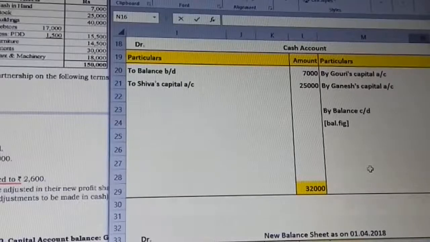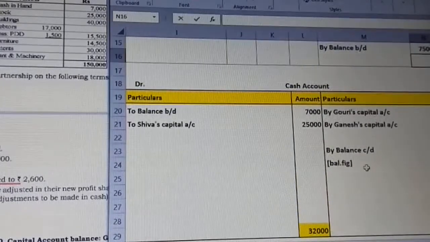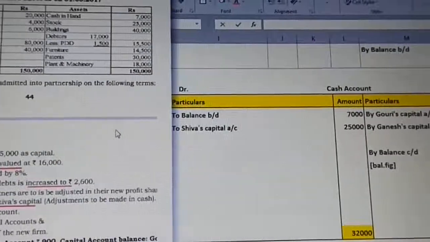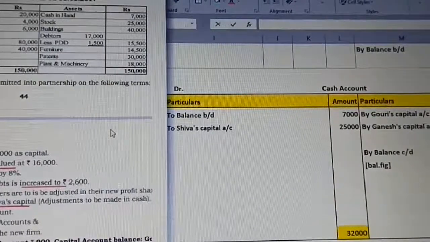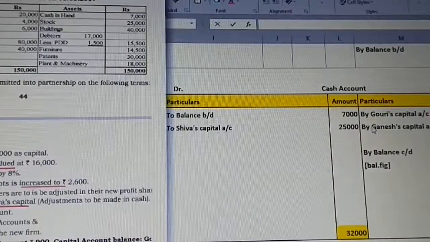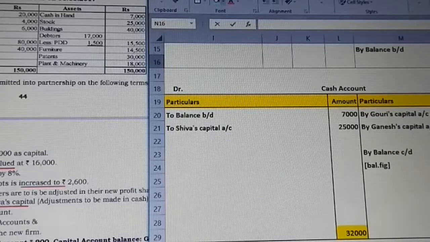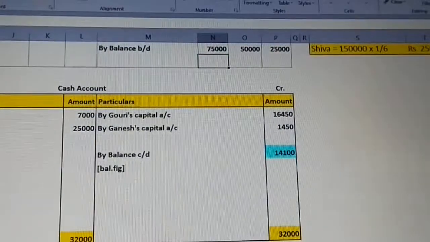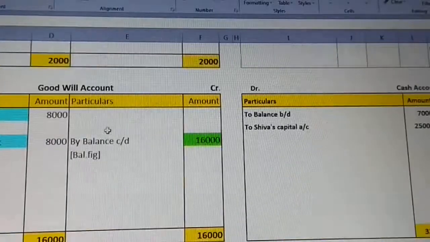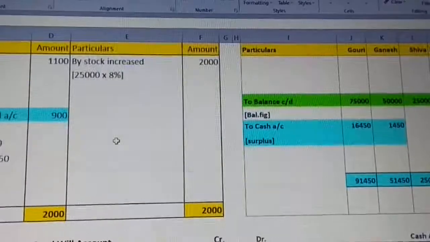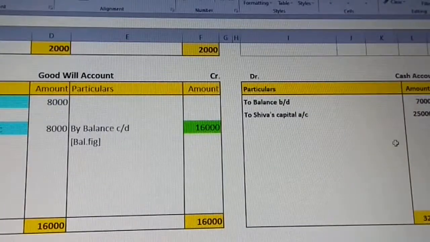Now coming to the cash account. Just observe on the debit side from the question, under the assets, cash in hand, 7,000 is the opening balance. I have taken it to balance brought down, 7,000, and that is the only thing getting affected. Apart from that, we always search right from the revaluation, whether it is given or not given, just have a glance once. Look at revaluation, we have no cash getting affected. Goodwill, no cash getting affected.